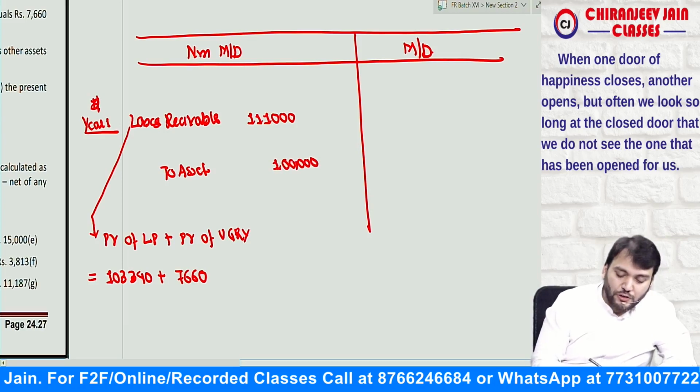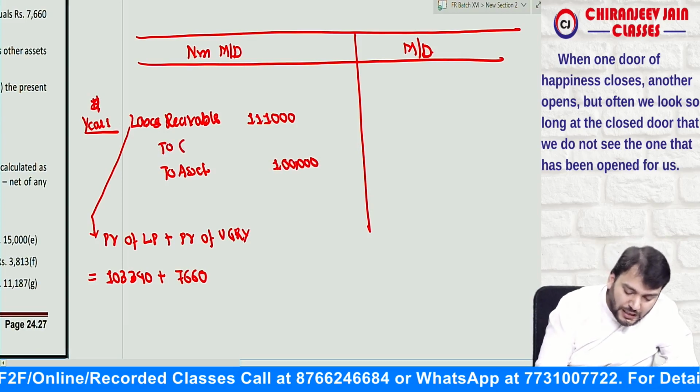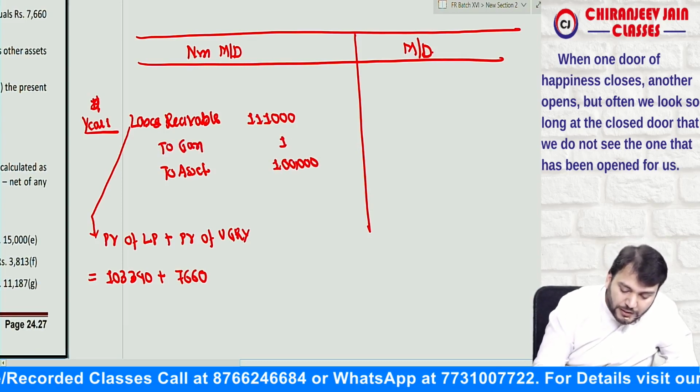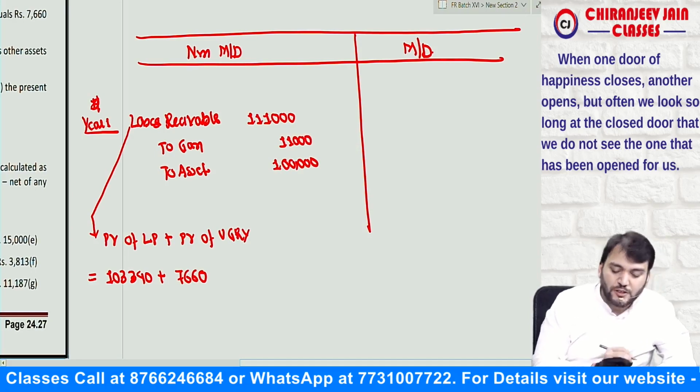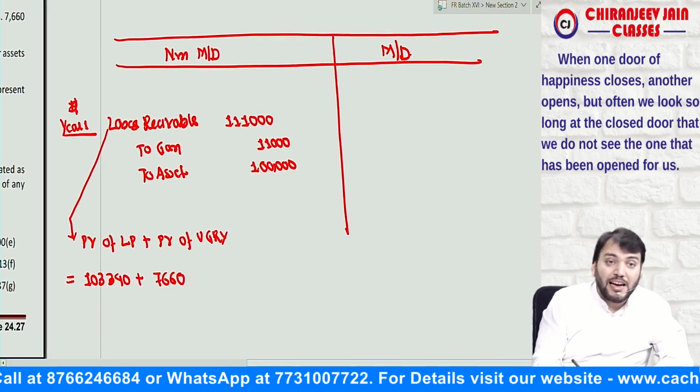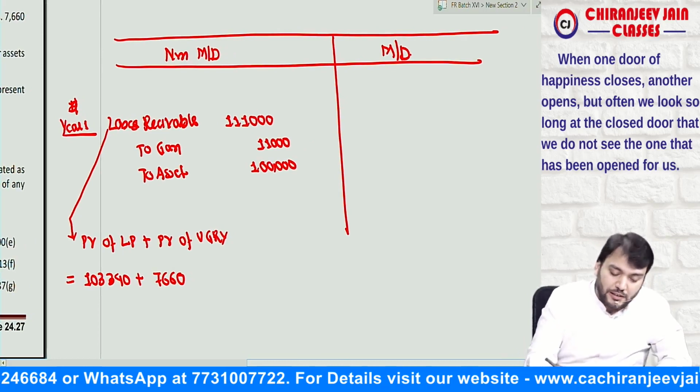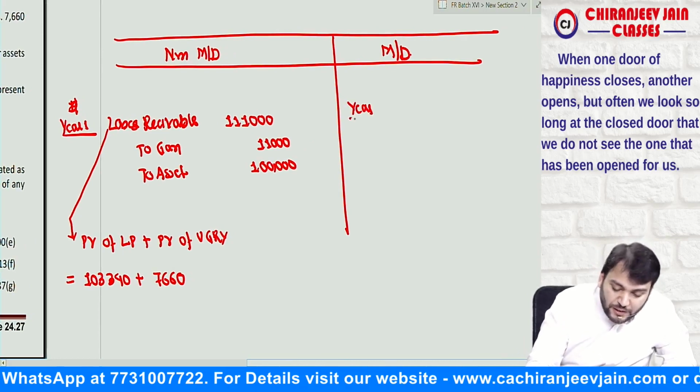Asset carrying amount is equal to 1 lakh. Therefore, gain will be what? 11,000, and this will be transferred to PL. So this will be the journal entry in case of a non-manufacturer dealer. What will be the journal entry in case of a manufacturer dealer?